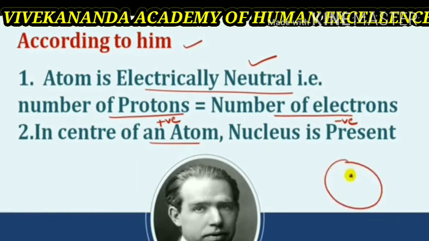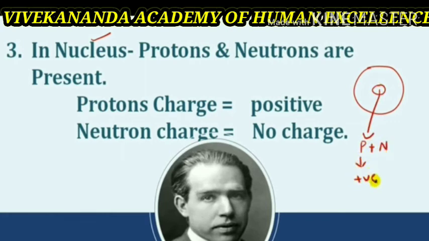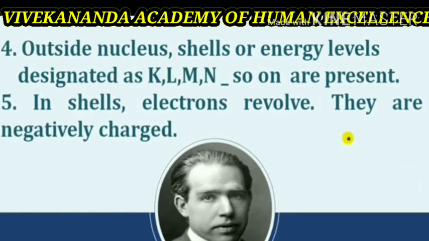In the center of an atom, the nucleus is present. As compared to the whole atom, the nucleus is very small, and it is positively charged. In the nucleus, protons and neutrons are present. Protons have positive charge and neutrons are chargeless. So, proton positive, electron negative, and no charge for the neutron.